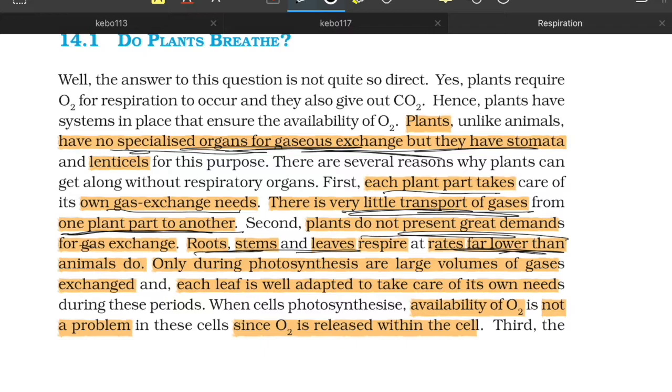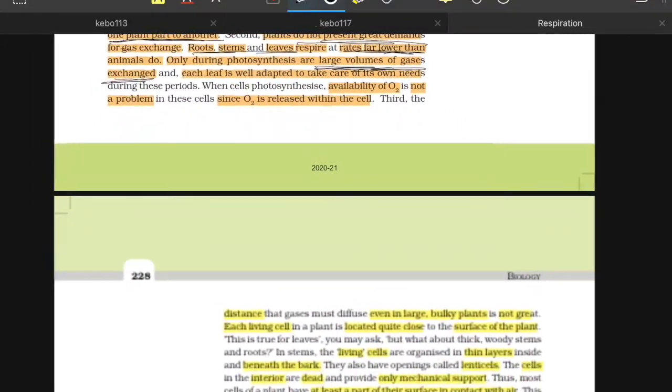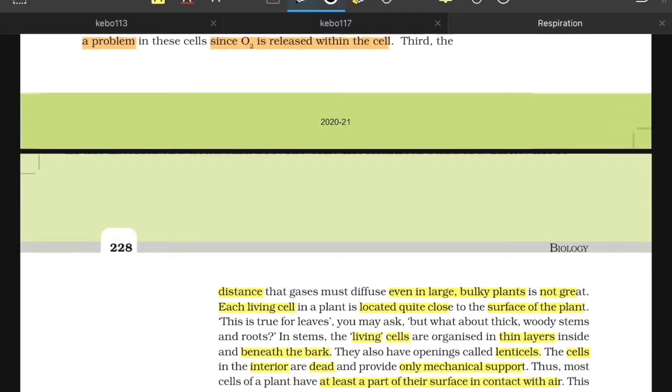So the next statement under the same reason is during photosynthesis. Only during photosynthesis, large volumes of gases are exchanged. And where is photosynthesis taking place? In leaf. Leaf is in very close contact with air, and leaves are thin, and leaves can take care of their own respiratory need because they release oxygen. Since oxygen is released within the cell, they do not have a requirement for oxygen transport for respiration.